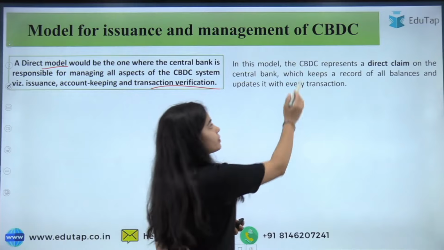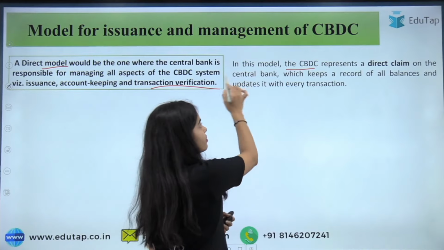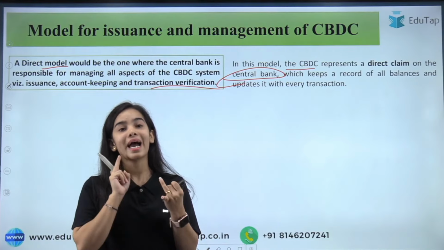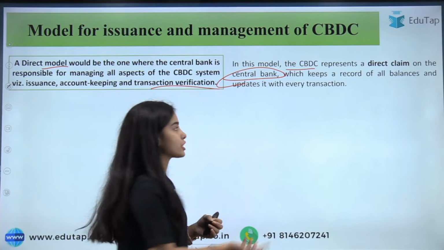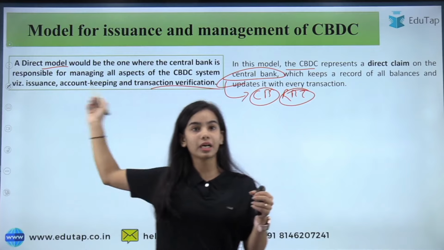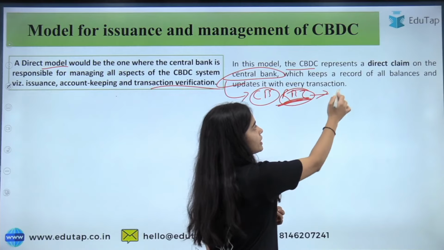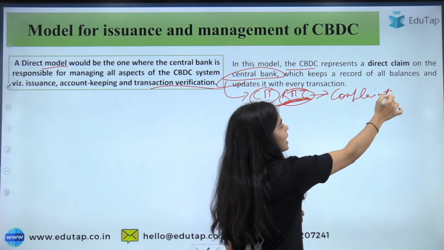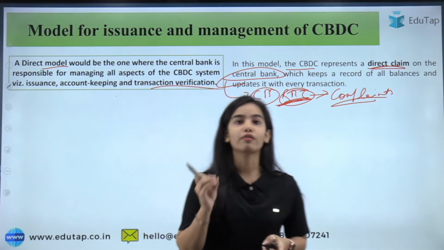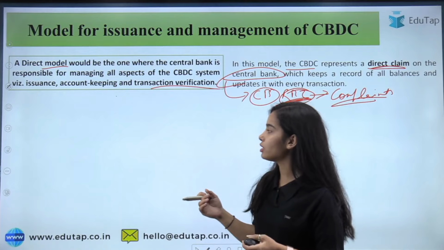So in this model, the CBDC represents a direct claim on the central bank. If you have any complaint, you will complain to the central bank, because the central bank is the one doing everything. It has the record of all the balances and updates it with every transaction. The RBI is the one doing everything. You can see here account keeping and everything is done by the RBI in the direct model. The RBI also has the responsibility to handle complaints. So next is the indirect model.